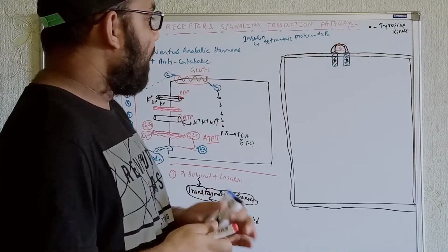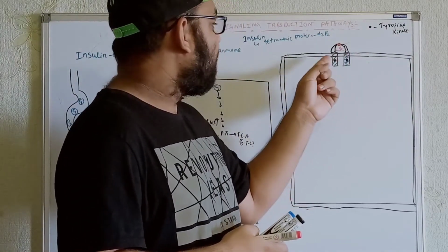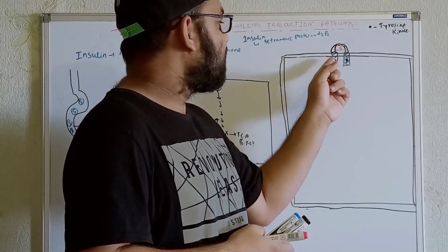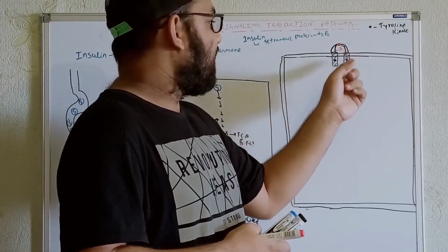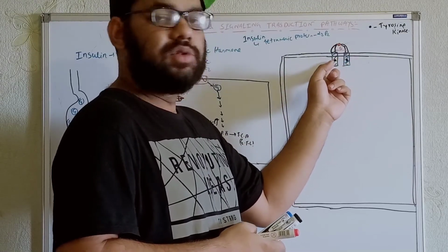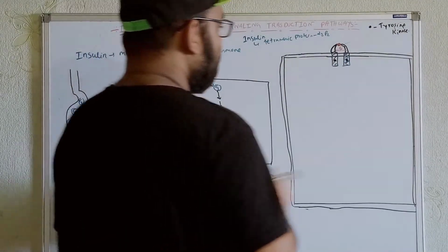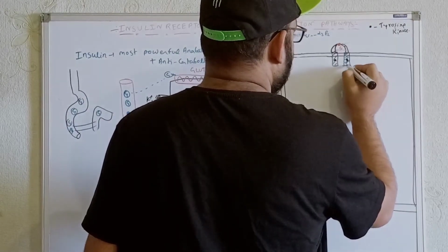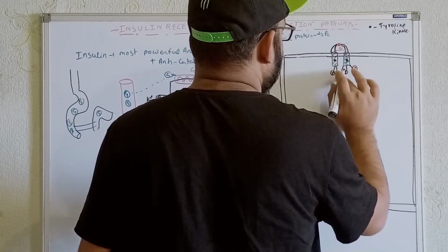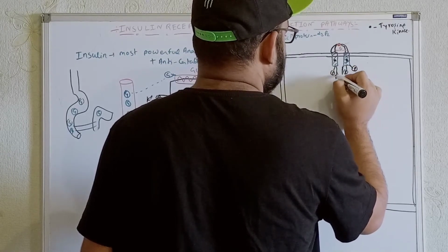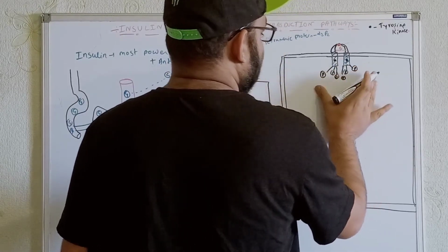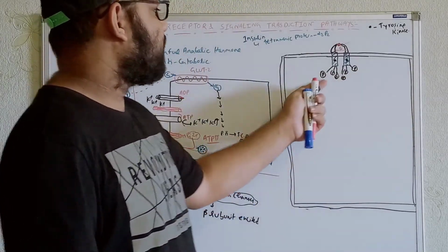That means that whenever this tyrosine kinase is activated, it will do the phosphorylation of the opposite one. And in the same way, whenever the other tyrosine kinase is activated, it will do the cross phosphorylation of the opposite one. So in these positions we get the phosphorylations. Actually we are getting the cross phosphorylations, and by cross phosphorylations we are getting the autophosphorylation.